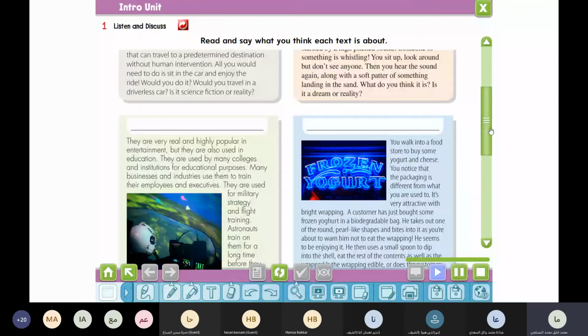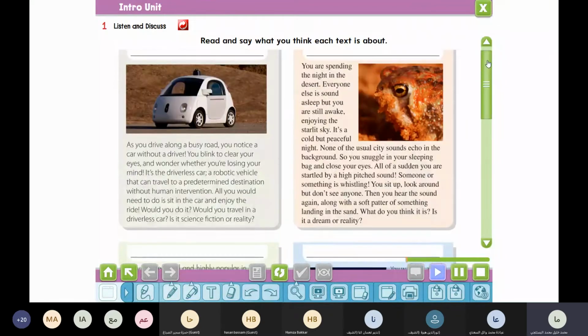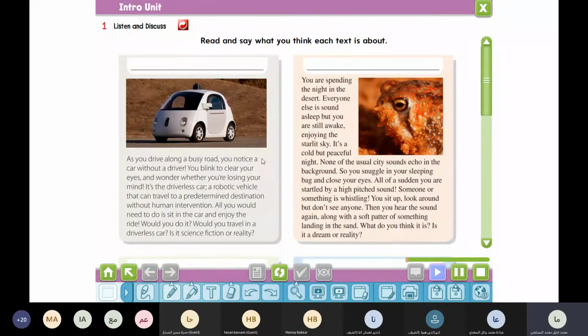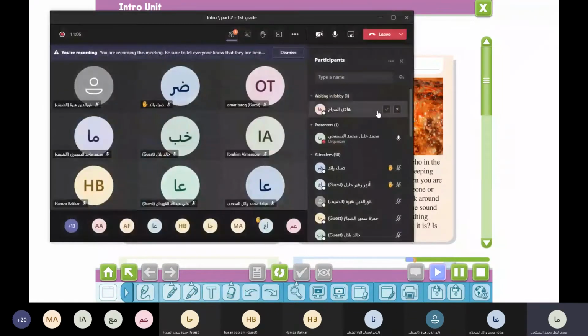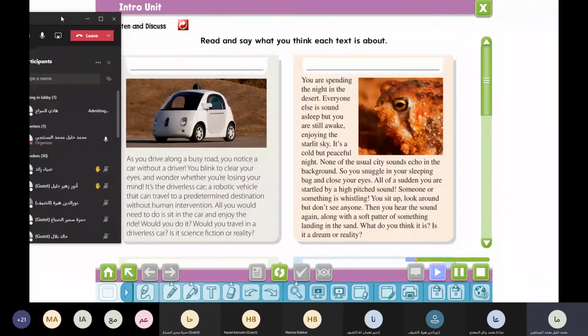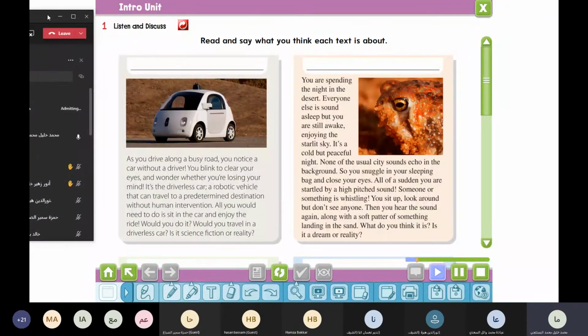As you drive along a busy road, you notice a car without a driver. You blink to clear your eyes and wonder whether you're losing your mind. It's the driverless car, a robotic vehicle that can travel to a predetermined destination without human intervention. All you would need to do is sit in the car and enjoy the ride. Would you do it? Would you travel in a driverless car? Is it science fiction or reality?